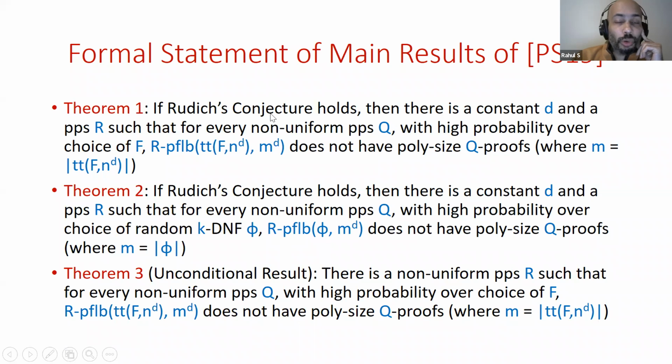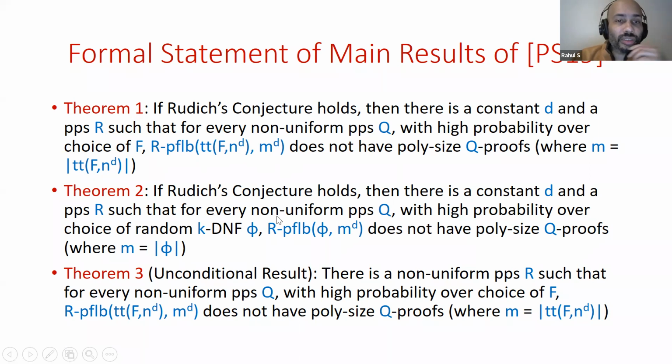If Rudich's conjecture holds, a conjecture that has been considered in the literature, then there is a propositional proof system R that's hard to analyze, in the sense that no other system Q, even one that depends on R and one that's non-uniform, can show super-polynomial lower bounds on R for these random circuit lower bound formulas.